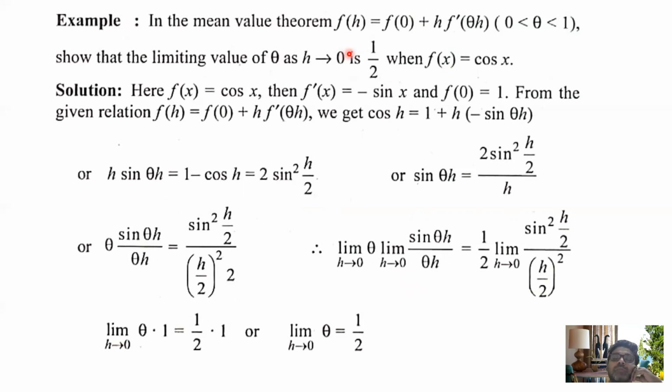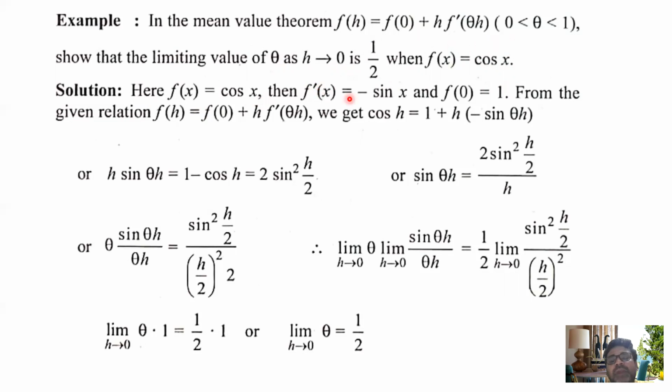In the mean value theorem, f(h) equals f(0) plus h f dash(theta h), where 0 is less than theta less than 1, so that the limiting value of theta as h tends to 0 is 1 by 2 when f(x) equals cos x. This cos x may be sin x, may be log x, whatever. If you see a similar type of question in your question paper, the cos x may be replaced by sin x, maybe log, or maybe another function. Try to understand. Here f(x) equals cos x.